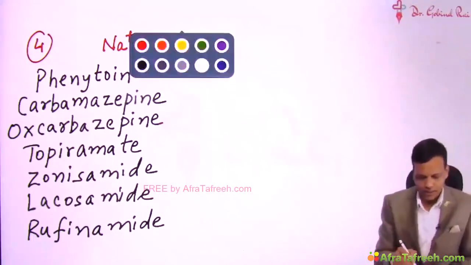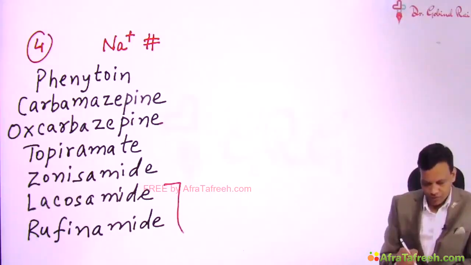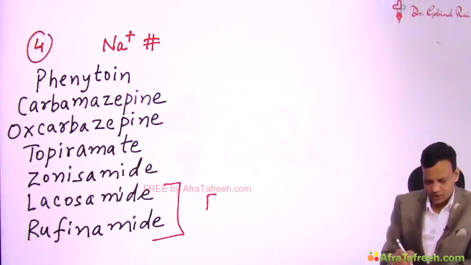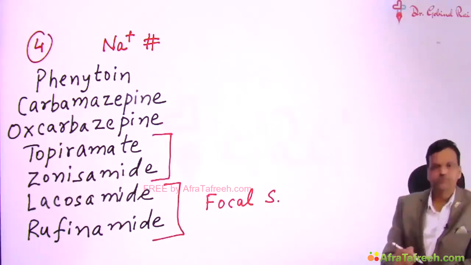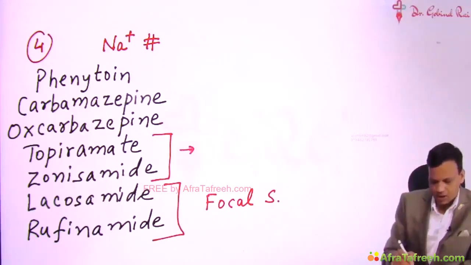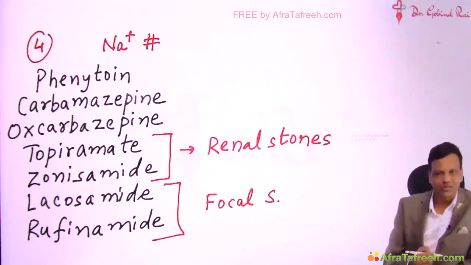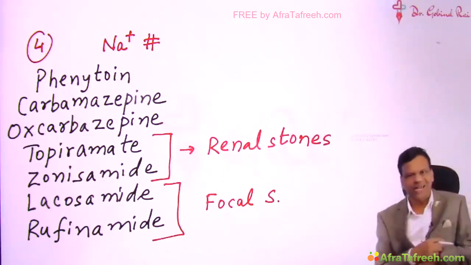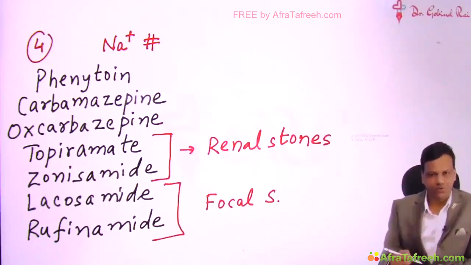The important point regarding these drugs to remember: lacosamide and rufinamide are new drugs which are used in focal seizures. Topiramate and zonisamide can cause renal stones. Which anti-epileptic drug can cause kidney stones? It is topiramate and zonisamide, because these drugs have carbonic anhydrase inhibitory activity also. Because of that activity, the urine becomes alkaline, which can result in renal stones.